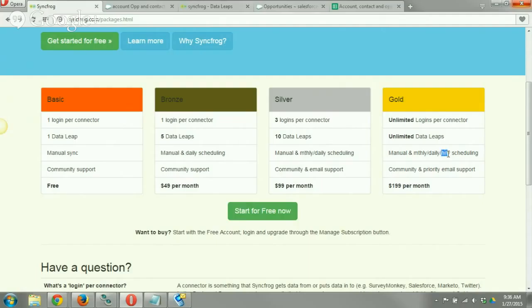It also has our smallest increment of time that we currently have for scheduling, which is hourly. And again, you get community and priority email support. All of these accounts currently have free chat support as well. So if you had a question about your data leap or anything along those lines, you can see the chat tab. Once you're in the leap itself, it'll say chat. Open that up, and you'll be able to ask your questions. Awesome. And again, that's at the price point of $199.